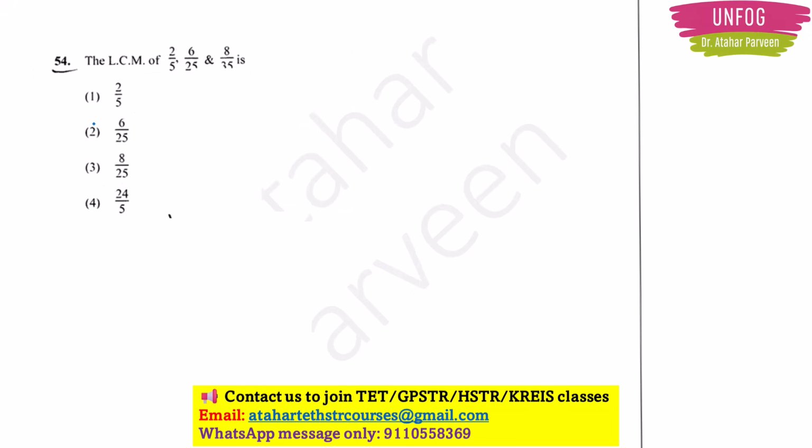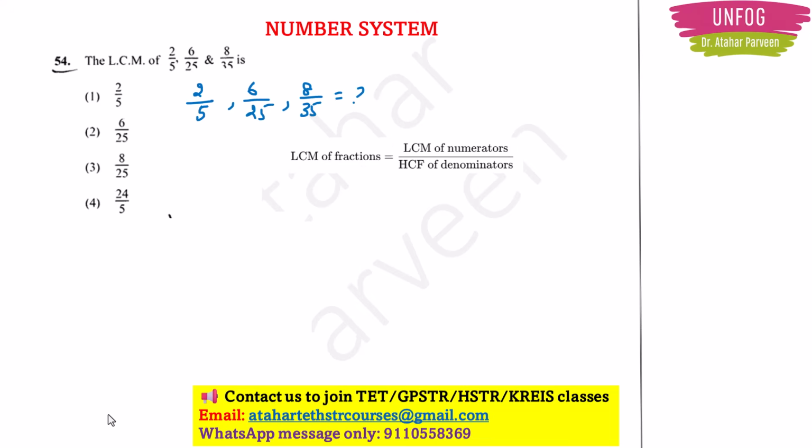Next, question number 54. The LCM of 2 by 5, 6 by 25, 8 by 35. LCM of fractions is equal to LCM of numerators upon HCF of denominators. So if you know this formula, then within no time you can find the answer to this question. So what is the LCM of numerators? 2, 6 and 8. If you want to find the LCM, what will you do? You will see what the factors are, right? 2 1s are 2, 2 3s are 6, then 2 4s are 8. So basically 3 4s are 12, 12 2s are 24 will be the LCM.